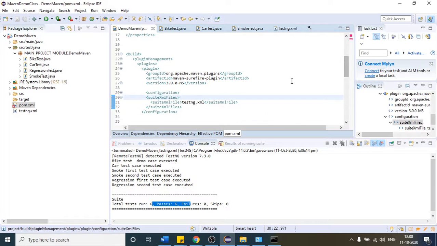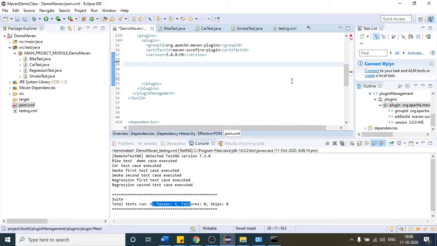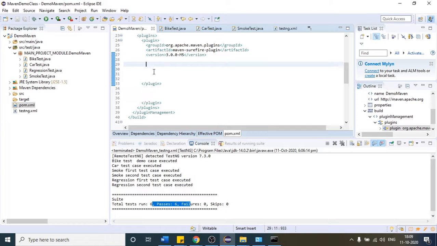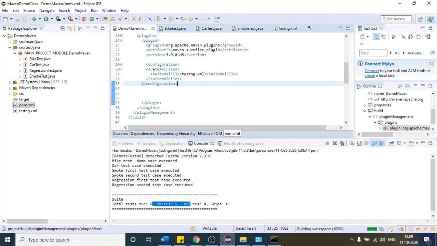Let me do one thing, Ctrl Z. Okay, so error gone. Why are we getting the error again and again? Don't know. Let me copy it again. So from here to here, copy this. Okay, place it here. Ctrl S to save. Okay, I think we will not get it.